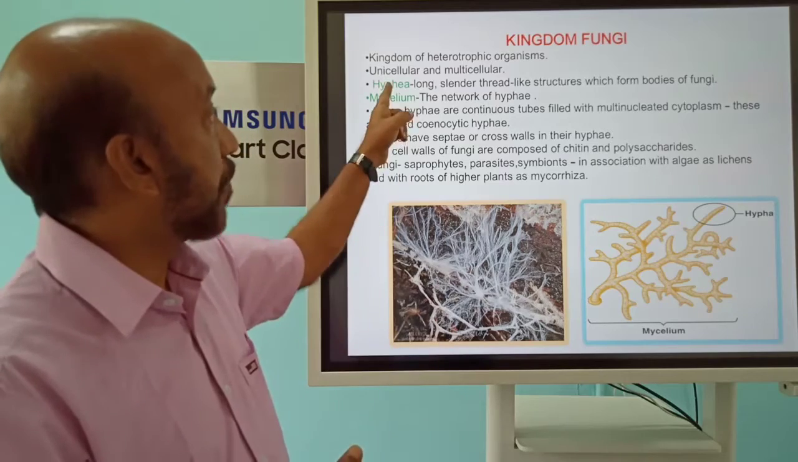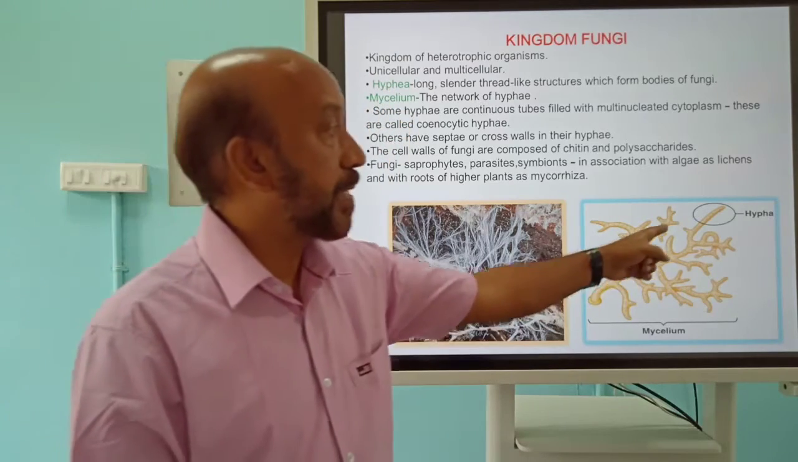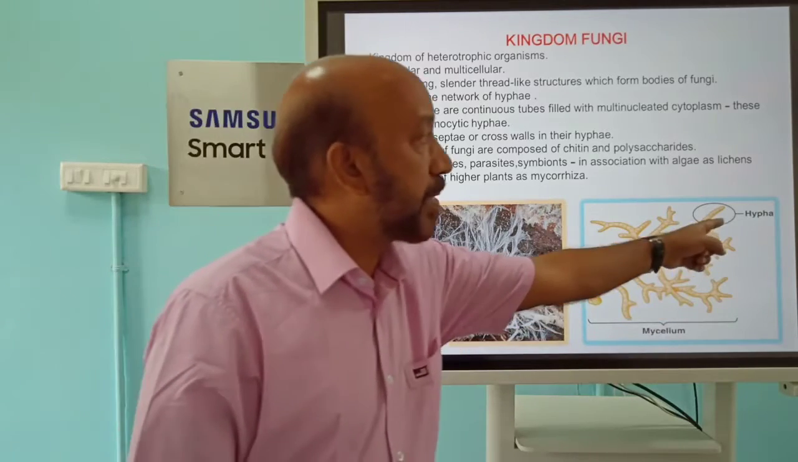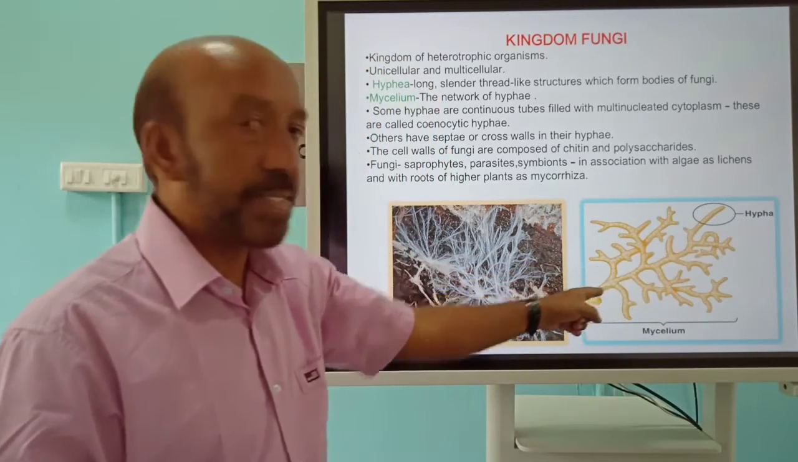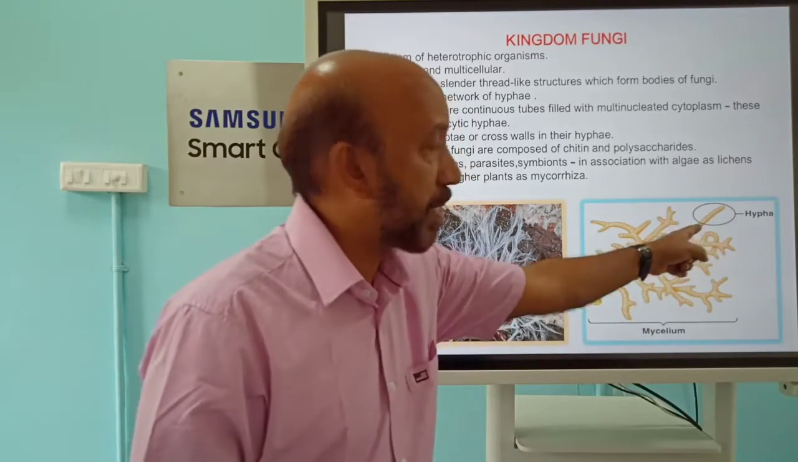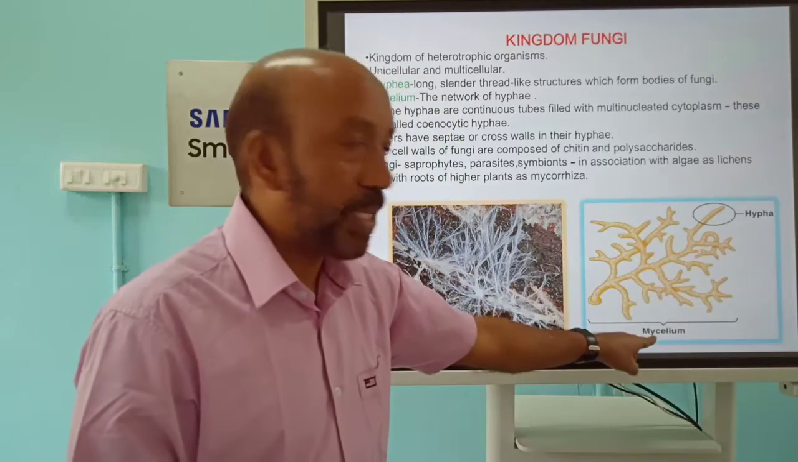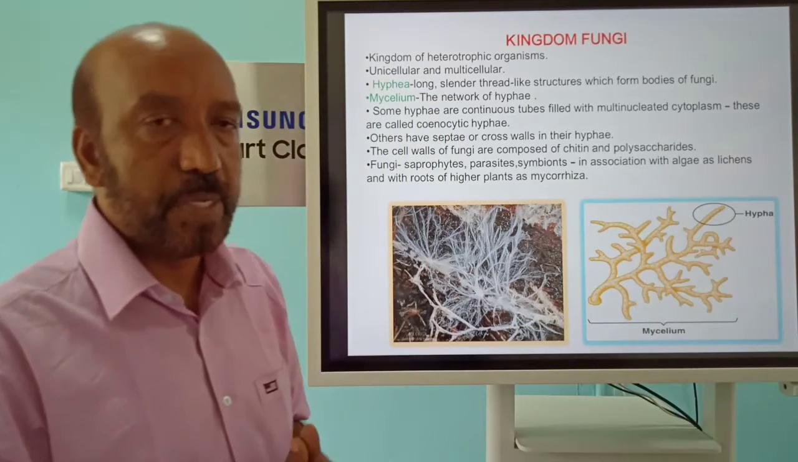If you observe the hyphae and the mycelium, this is the simple basal structure of the body. The hyphae is an elongated, slender structure made up of a large number of cells. Whenever the hyphae are connected with each other, it is called mycelium. This will be the basis of the body.